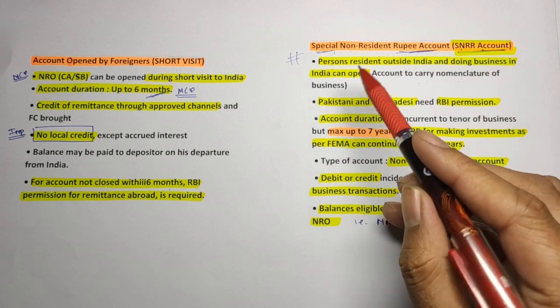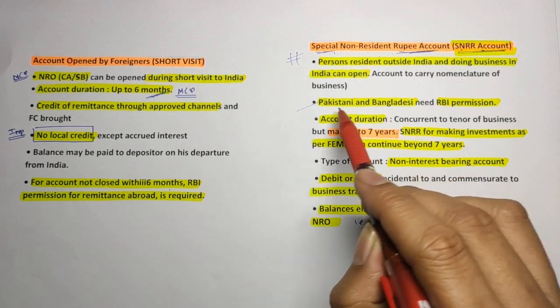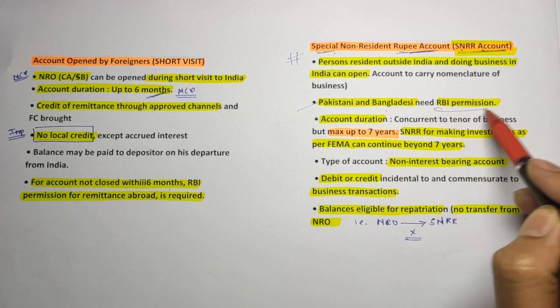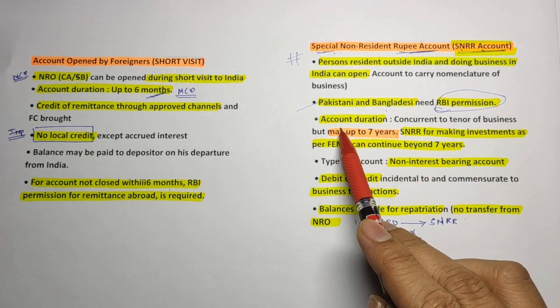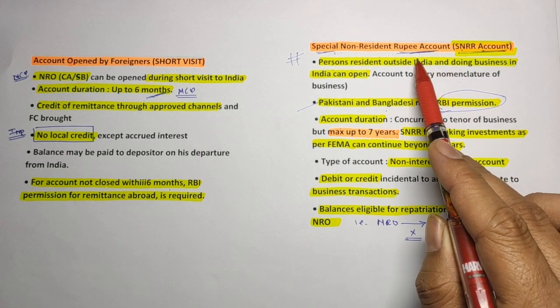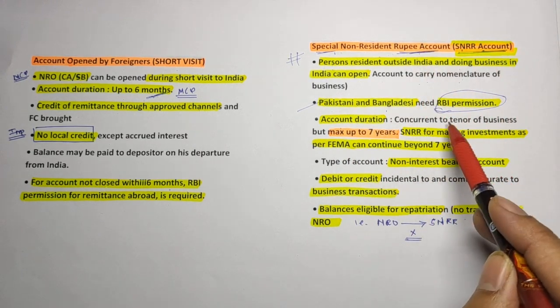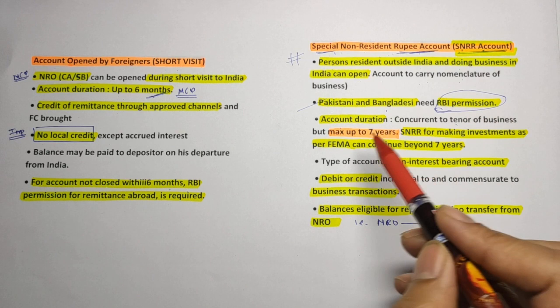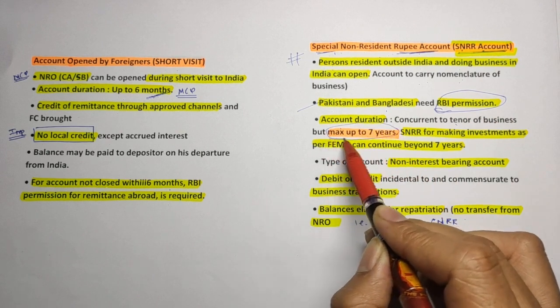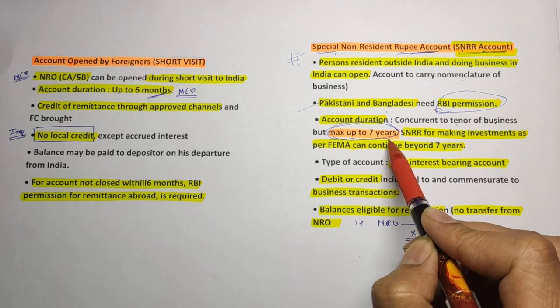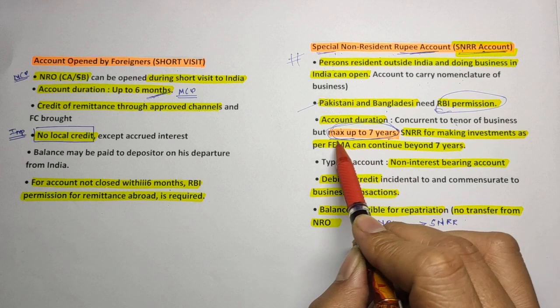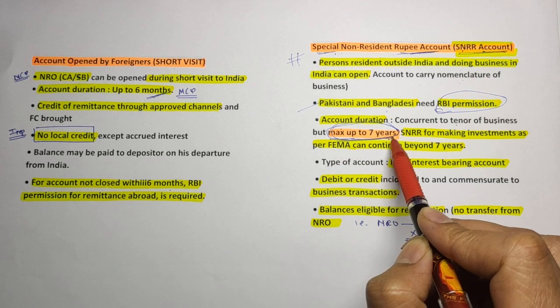But in case of Bangladeshi and Pakistani citizens, they need special permission from the RBI. Now, what is the duration of the account? Generally this is a business purpose account, so for the tenure of the business or up to a maximum of 7 years. Very important, the duration for that account is up to 7 years. Beyond 7 years you cannot operate this account.